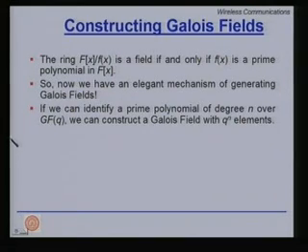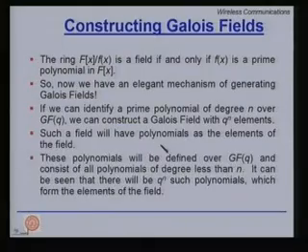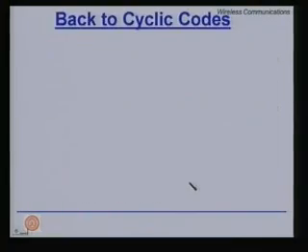If we can identify a prime polynomial of degree n over GF(q), we can construct a Galois field with q raised to n elements. So, the job is to identify the prime polynomial. Such a field will have polynomials as the elements of the field. These polynomials will be defined over GF(q) and consist of all polynomials of degree less than n. It can be seen that there will be q raised to n such polynomials which form the elements of the field. So, how do we relate all this to cyclic codes?